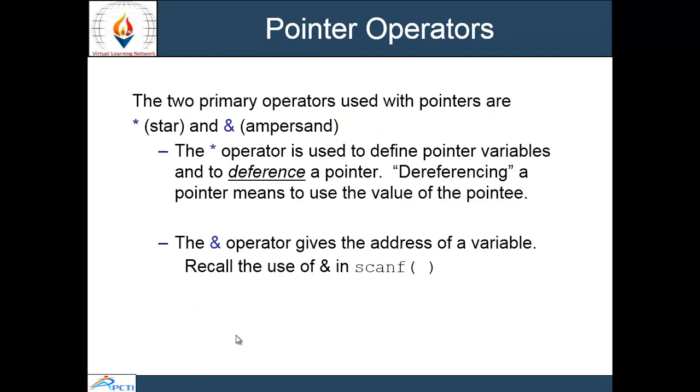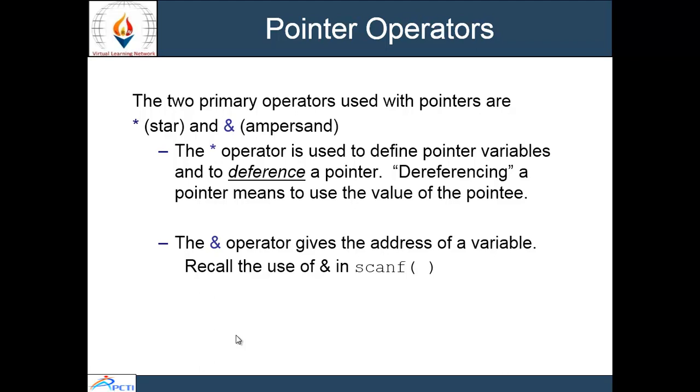Pointer operations. In C programming, every variable keeps two types of value: first, the value of the variable, and second, the address of the variable where it is stored in memory. So, in order to have a pointer actually point to another variable, it is necessary to have the memory address of that variable also.